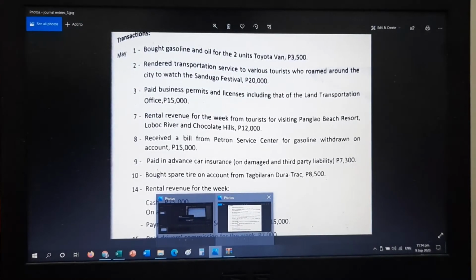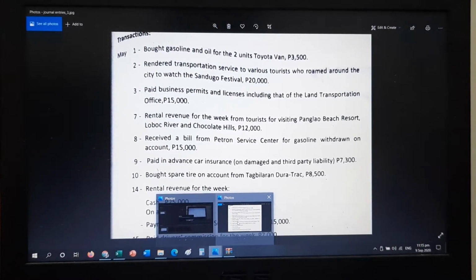Transaction 2. Rendered transportation service to various tourists who roamed around the city to watch the Sandugo Festival. So you already rendered your services and it was not mentioned whether it's a cash or credit transaction. If the problem is silent, it does not mention any credit or on account or a promissory note, consider it as a cash transaction.